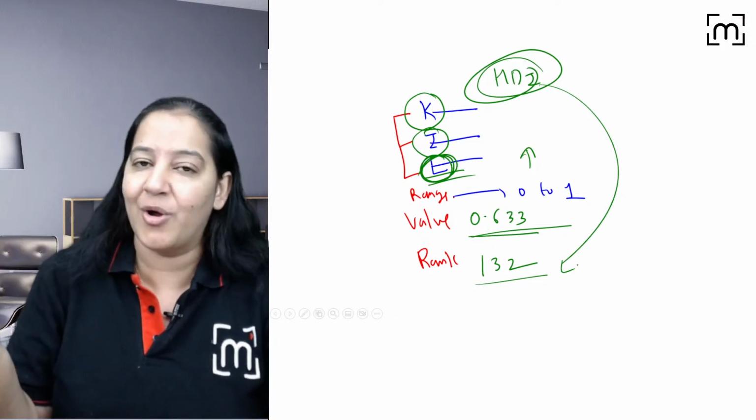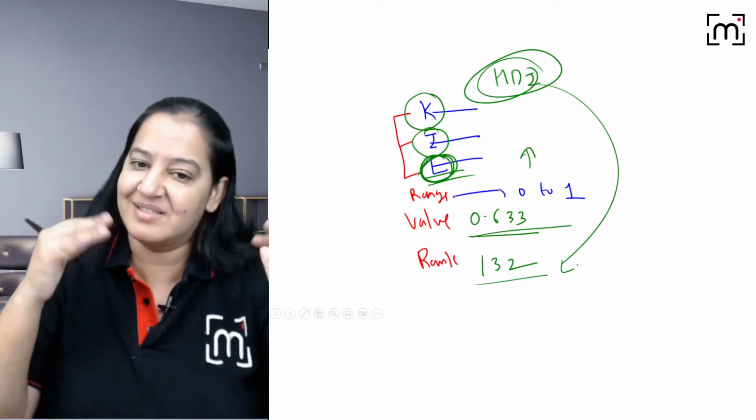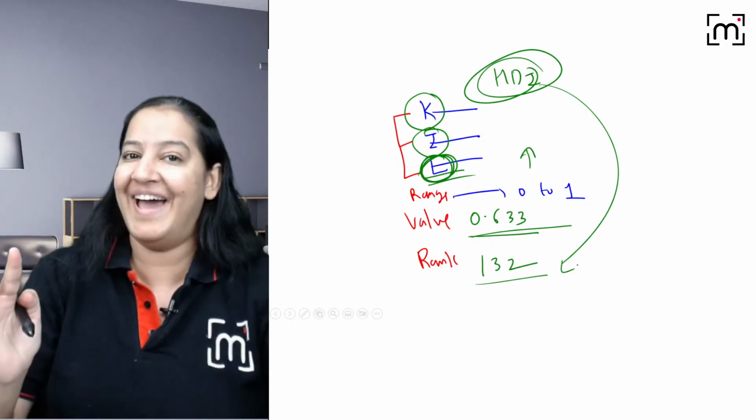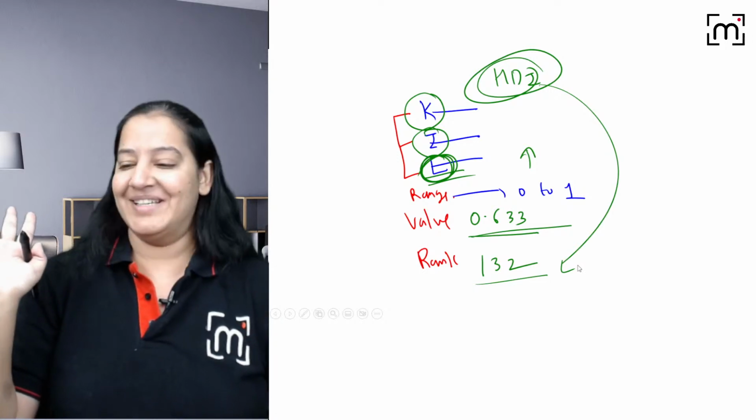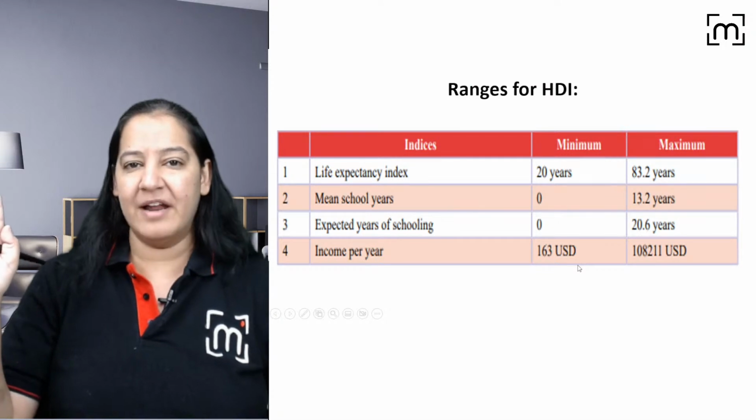So you can say yes, the quality of life is good in India. But according to HDI, the data says this. I don't say this. This is the data given in the report, right? So the data says this. Anyways, you have to learn it and let's proceed. So we are done with HDI.